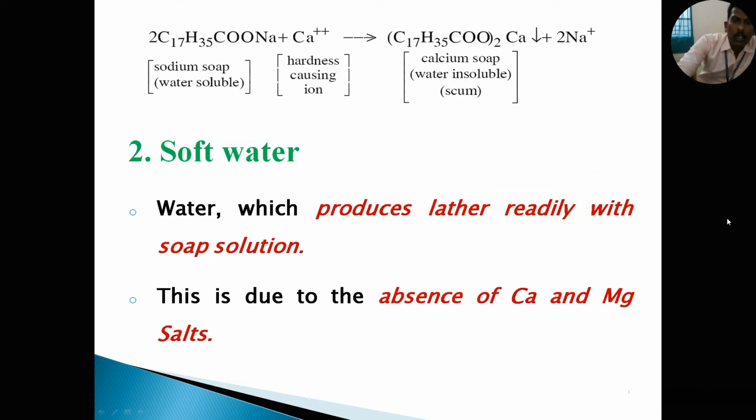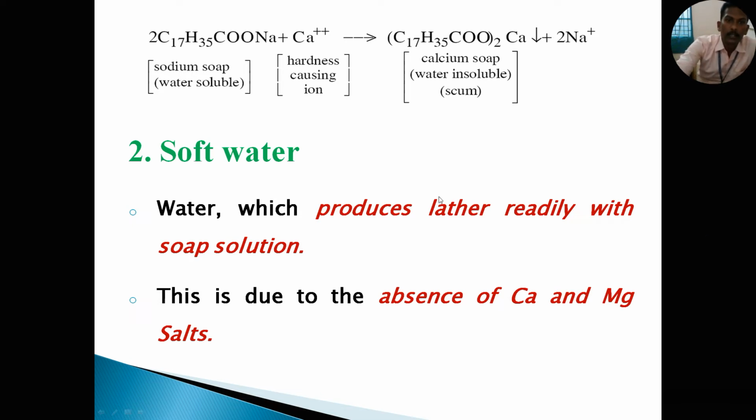Now soft water. Water which produces lather readily with soap solution is called soft water. This is due to the absence of calcium and magnesium salts in the water, so it's called soft water.